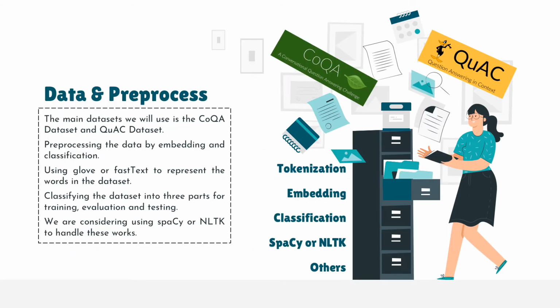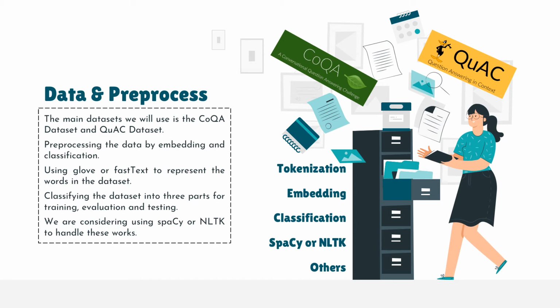Data and processing. The main datasets we will use are the CoQA dataset and the QuAC dataset. CoQA is a dataset from Stanford which aims to measure the ability of machines to understand a text passage and answer a series of interconnected questions that appear in a conversation. While questions in QuAC are often more open-ended, unanswerable, or only meaningful within the dialogue context.